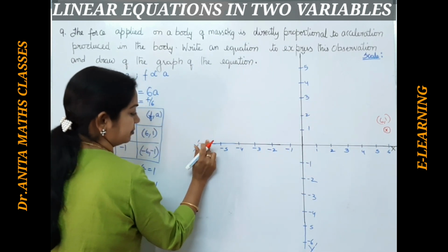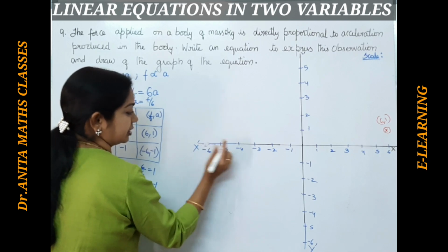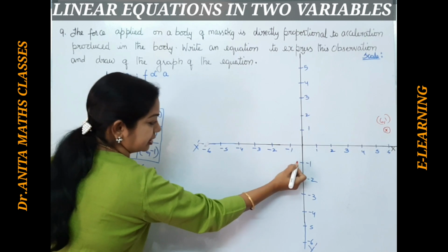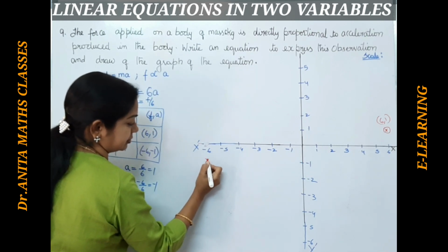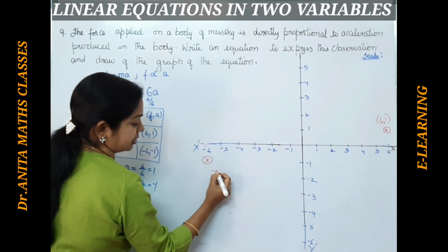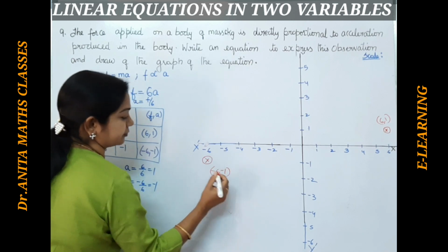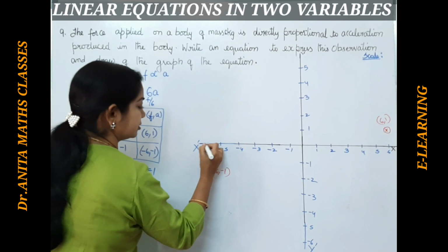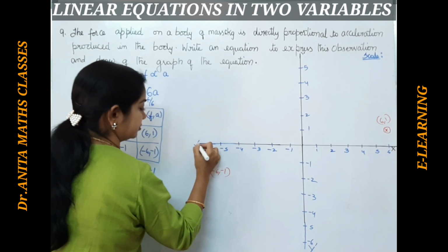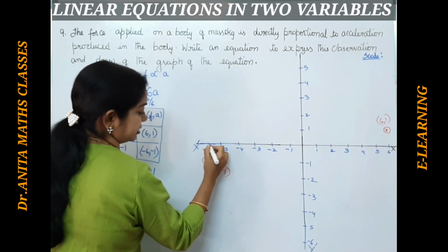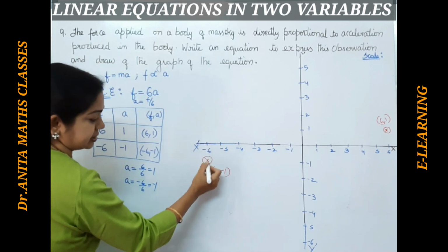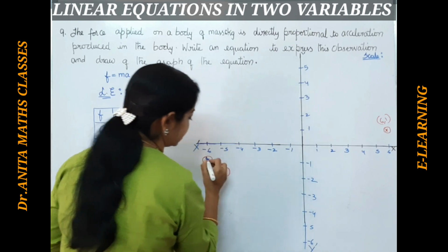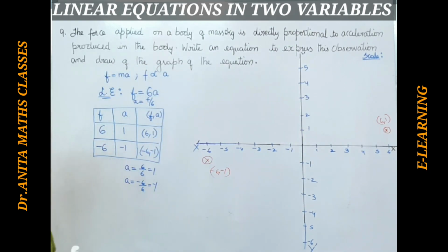Minus 6 comma minus 1 means down here. So this is minus 6 comma minus 1. This is x dash and this is minus 6. This is the point. Now let's join these 2 points.